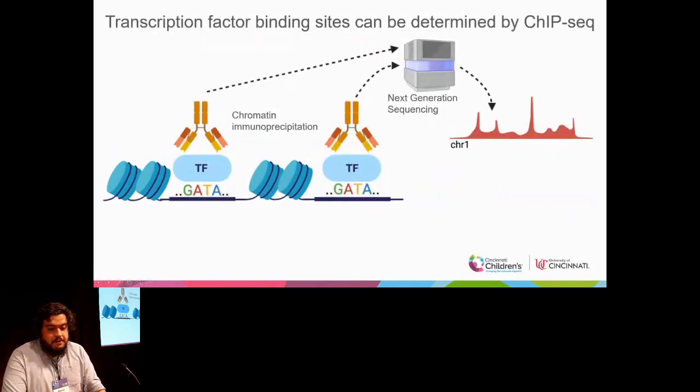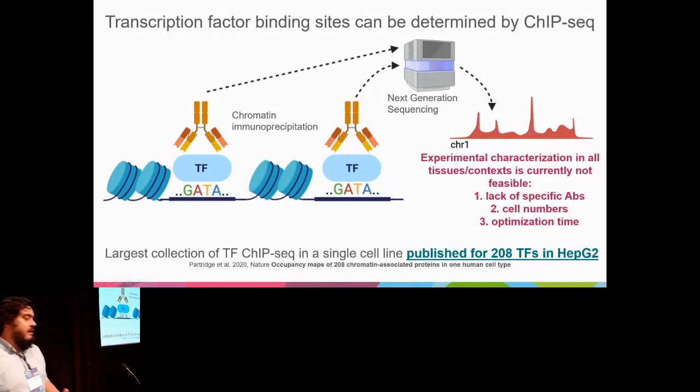Transcription factor binding is traditionally measured by ChIP-seq or other experimental methods where you use an antibody to pull down sequences bound by the TF, and use next generation sequencing to map back to the reference genome and find regions of enrichment. But taking this approach is very costly and unfortunately not feasible right now because there is a lack of specific antibodies for all 1,600 transcription factors. And there's also a high cost of cell number and a high time for optimization of these types of experiments. For example, recently the largest collection of transcription factors experimentally determined in any cell line was HepG2, where 208 transcription factors were assessed by the ENCODE consortium.